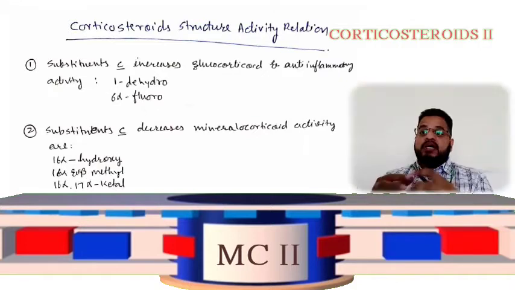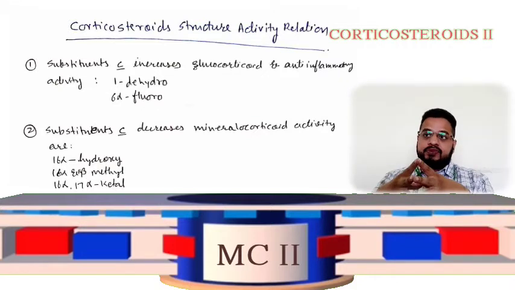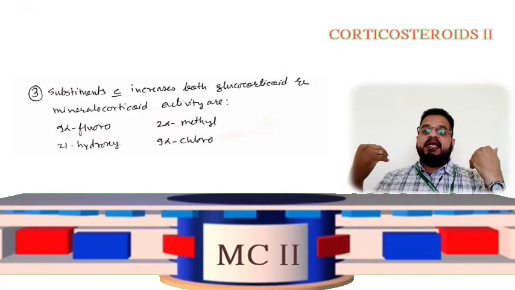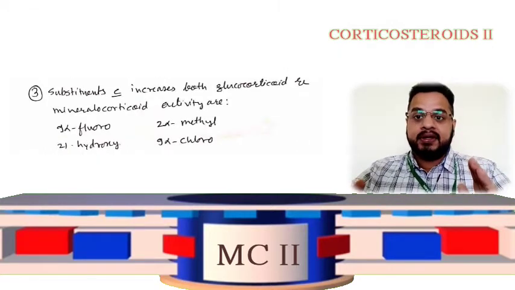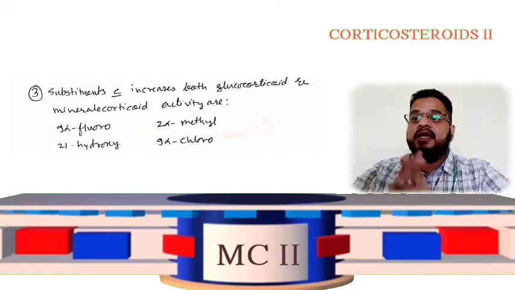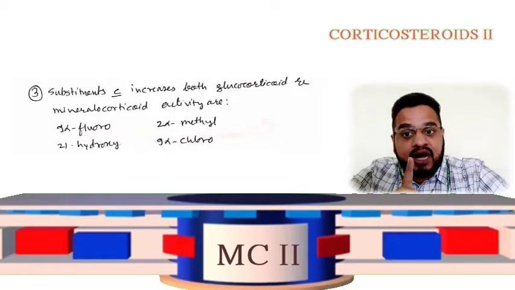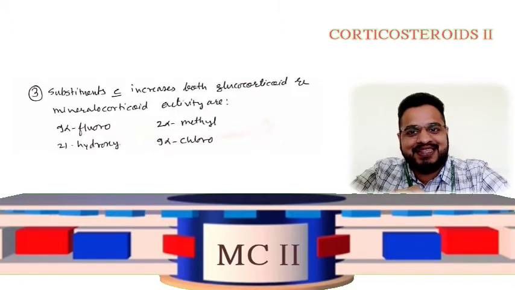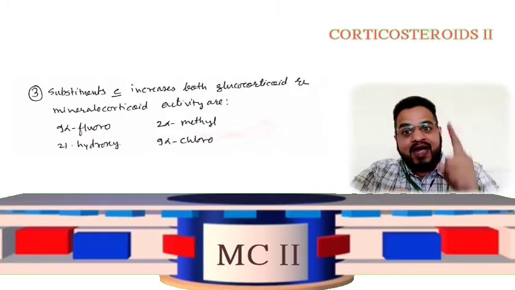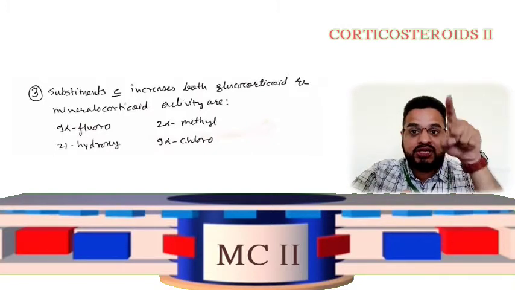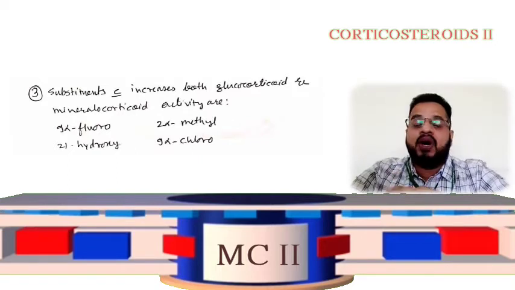Okay. Next, the substituents which increase both, that is, they will increase glucocorticoid activity and they will increase the mineralocorticoid activities. What are these groups? 9-alpha fluoro. See the beauty of this entire chemistry. If I attach fluoro at the 6th position, 6-alpha fluoro, what is it going to do?